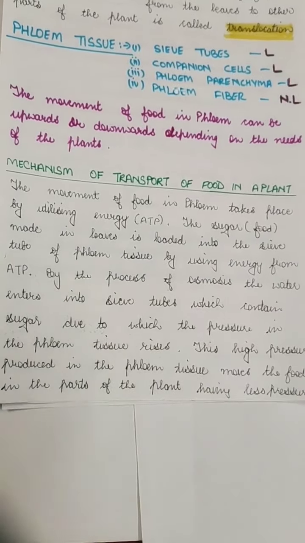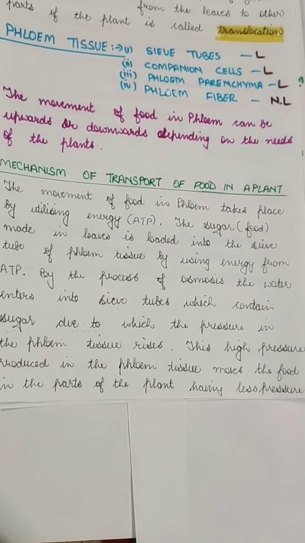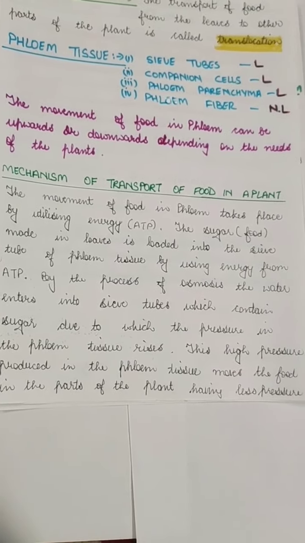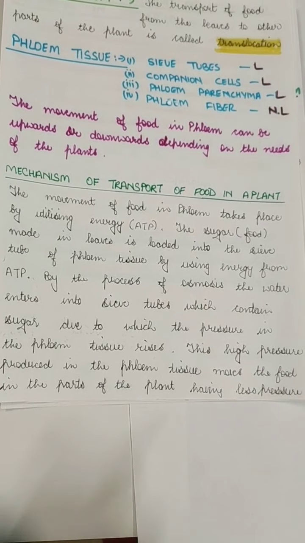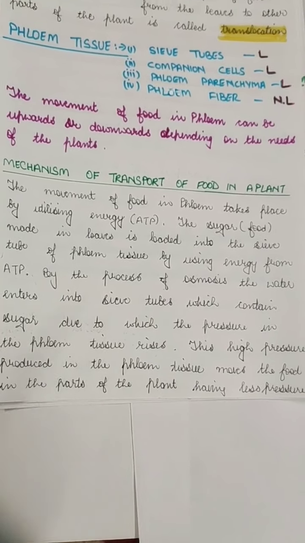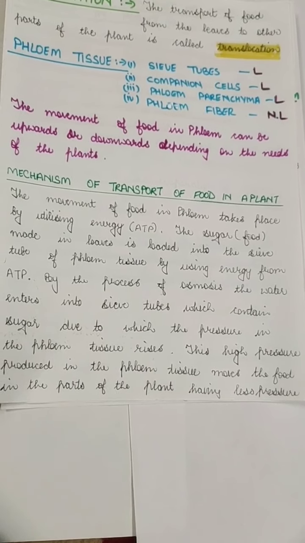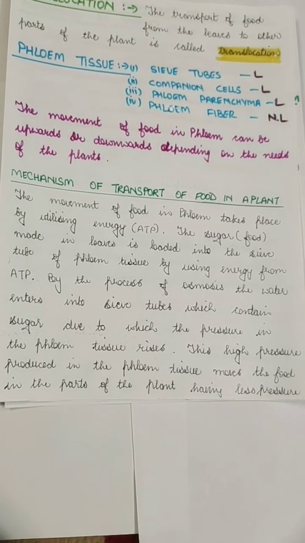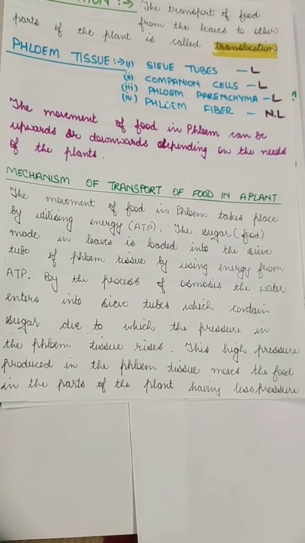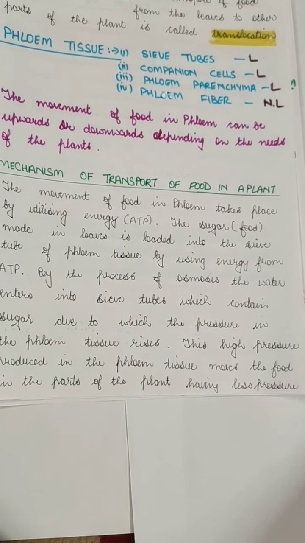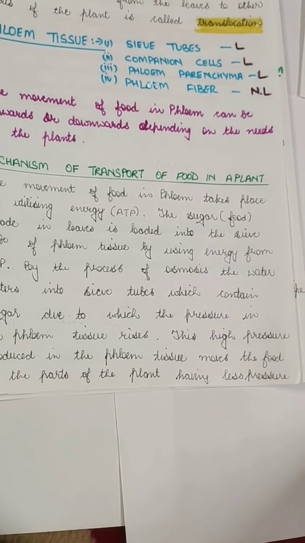If you remember, when we suck a cold drink from a straw, we create a lower pressure in our mouth, and the higher pressure is in the bottom of the container. The same process happens. The phloem tissues will create a high pressure, and where there is no food, it will be creating lesser pressure. Because of the pressure difference, the food will move from the higher pressure to the lower pressure region, which allows the phloem to transport the food to the different parts of the plant where it is required.